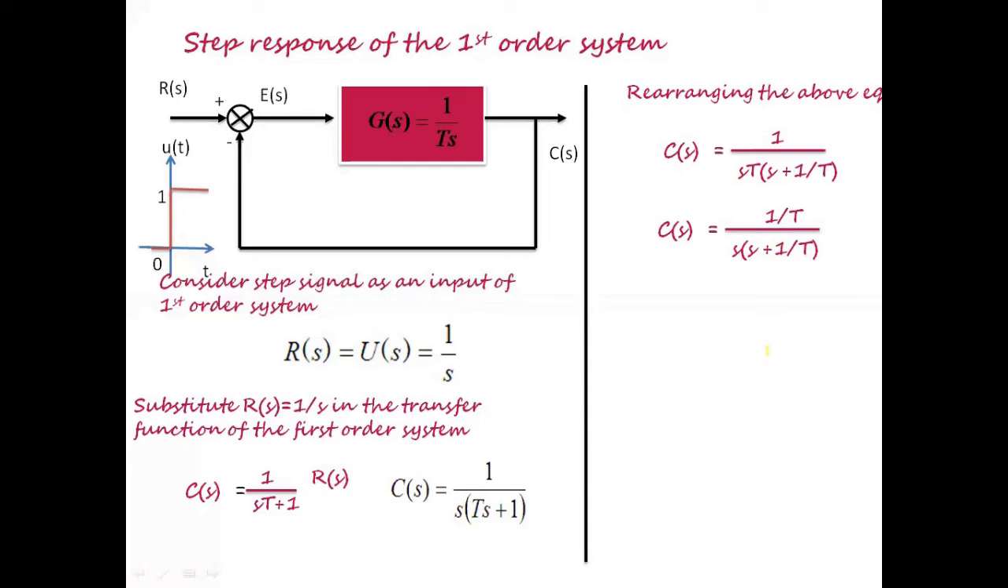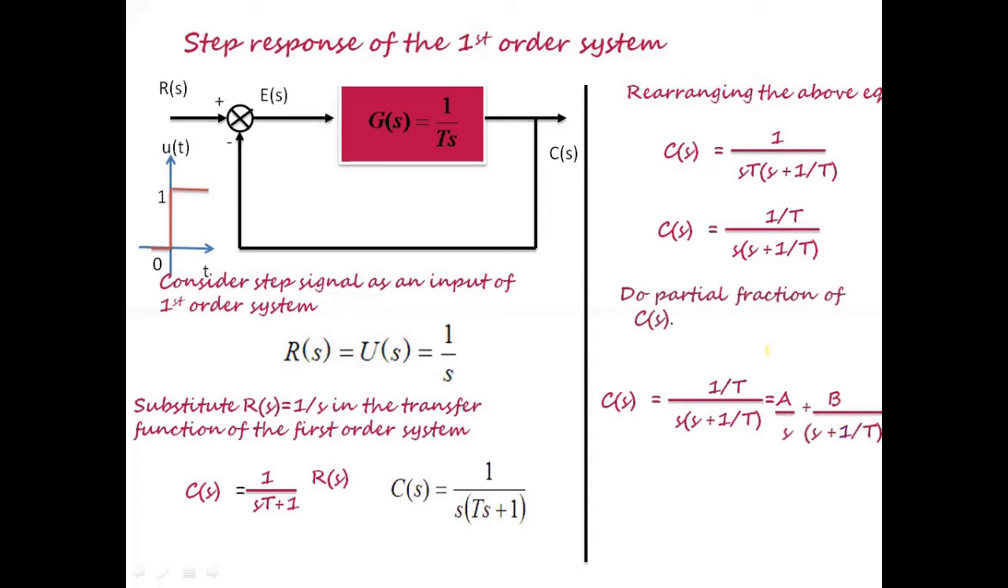Now the procedure is very straightforward. I have to perform partial fractions for this expression, map it with the Laplace transform pair, and take the inverse Laplace transform of it, and we can obtain the step response of the first order system. So let us do partial fractions for C of s. So C of s can be written as 1 by T divided by s into s plus 1 by T as A by s plus B by s plus 1 by T.